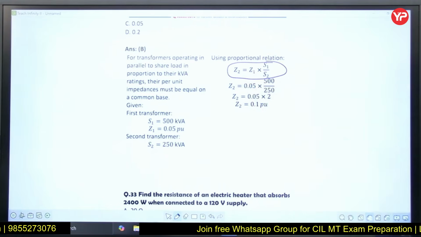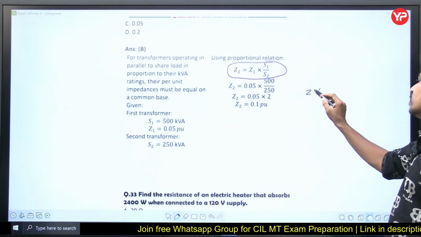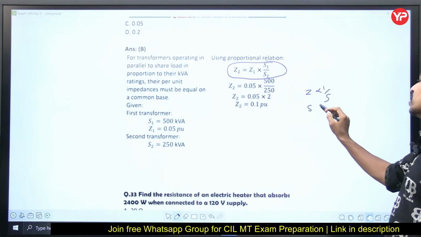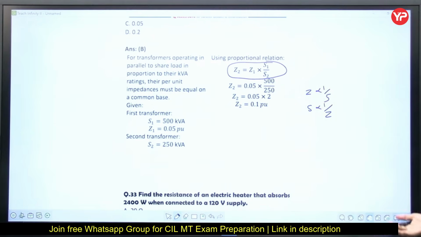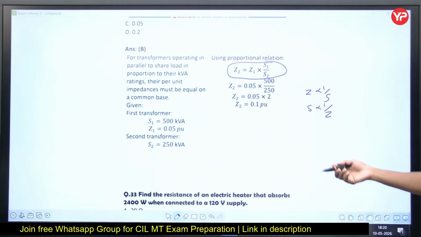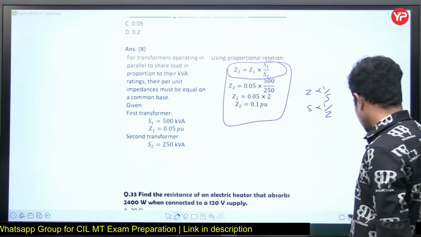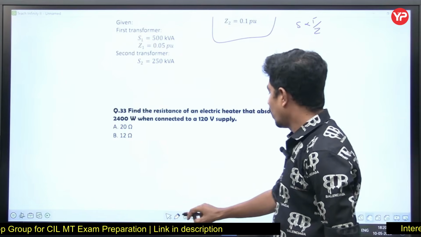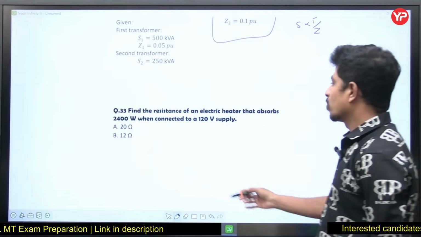Z is inversely proportional to S. From that, you get the answer directly as 0.1 per unit. That's not a big deal at all. This is the simplest possible question. Next question. Find the resistance of an electric heater that absorbs 2400 watts.